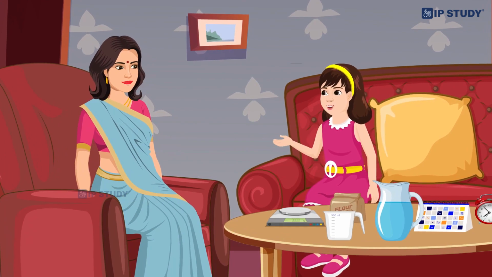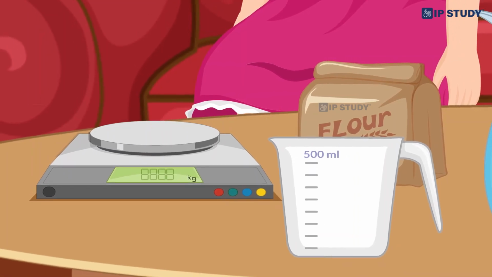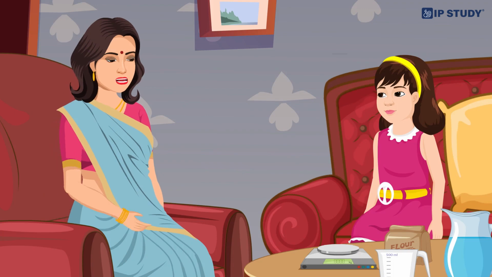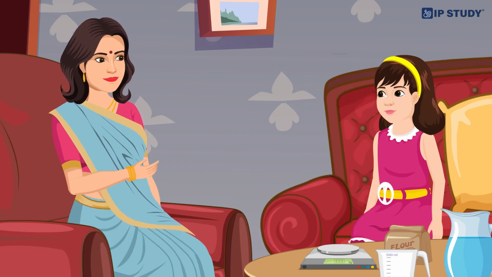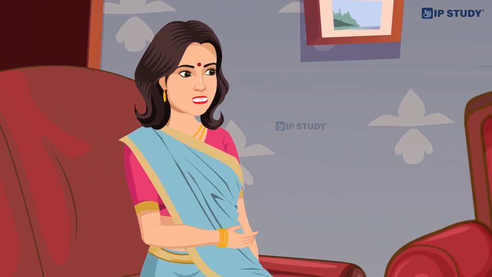So, we measure drinks and other liquids like that? Yes, exactly. It helps us know how much we have or need. Objects like beakers and measuring cylinders are used to measure capacity. Now, let us talk about the measurement of mass. What is mass? The mass of a body or an object is the amount of matter present in that particular body or object. It means to check how heavy an object is.